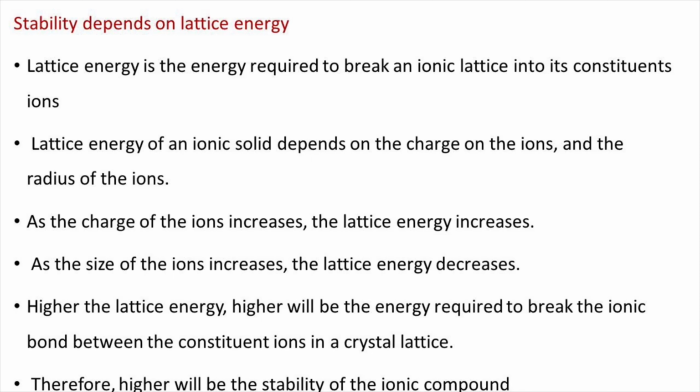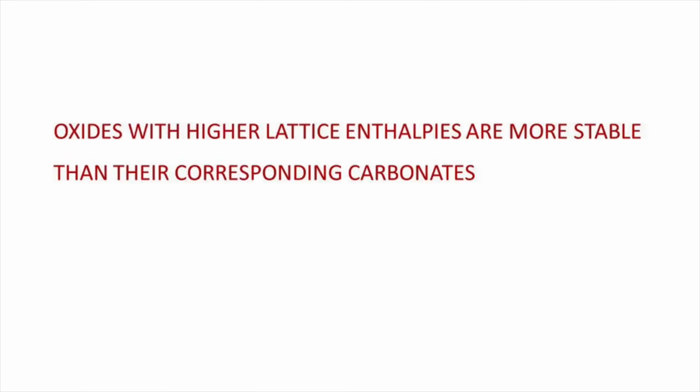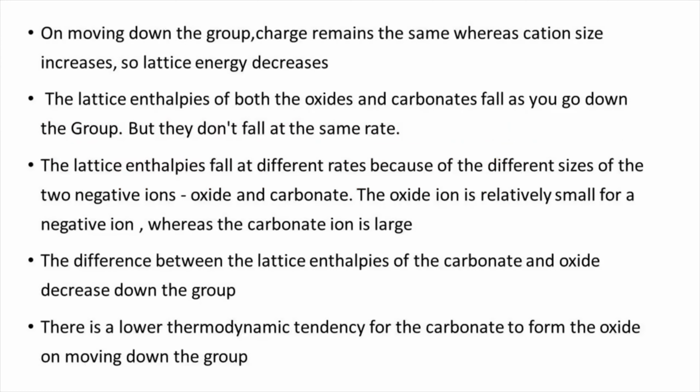Higher the lattice energy, higher will be the energy required to break the ionic bond between the constituent ions in a crystal lattice. Therefore, higher will be the stability of the ionic compound. That is, oxides with higher lattice enthalpies are more stable than their corresponding carbonates. On moving down the group, charge remains the same whereas cation size increases, so lattice energy decreases. The lattice enthalpies of both the oxide and carbonates fall as you go down the group,